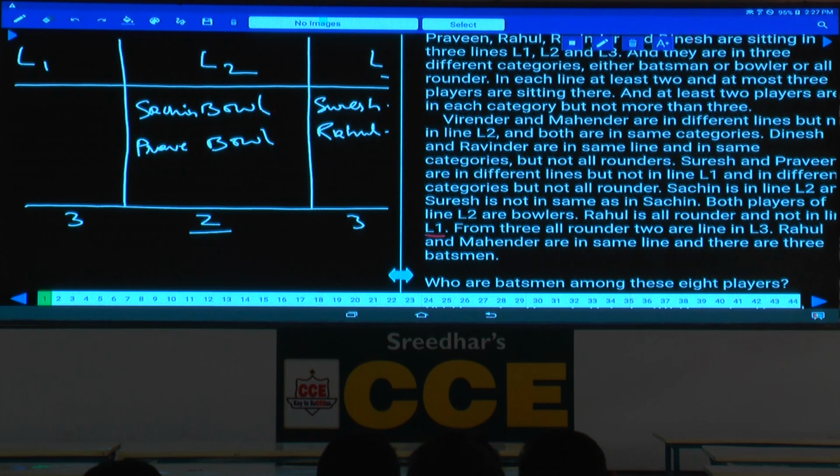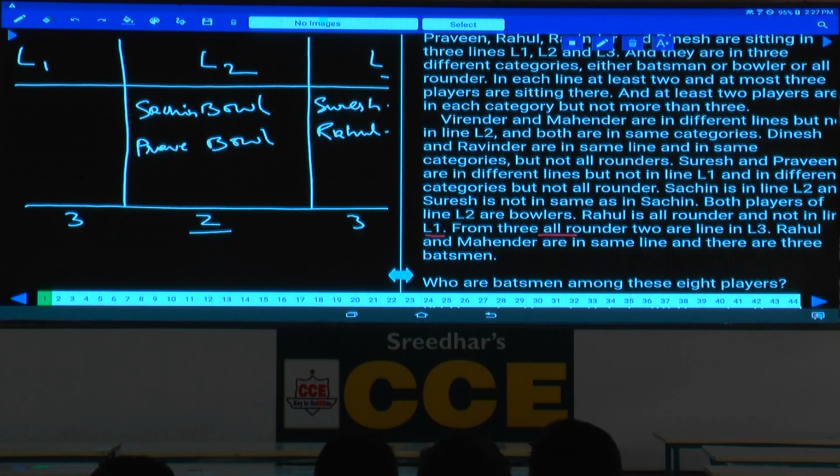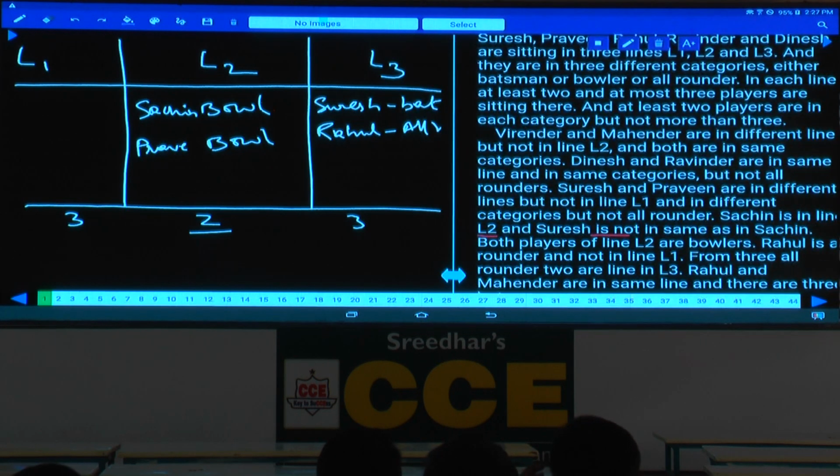Rahul is an all-rounder, not in line L1. How many all-rounders are there? There are 3. Out of 3 all-rounders, 2 are in L3. Then another all-rounder must be where? Another all-rounder must be in L1, because in L2 we have only 2 persons, isn't it?